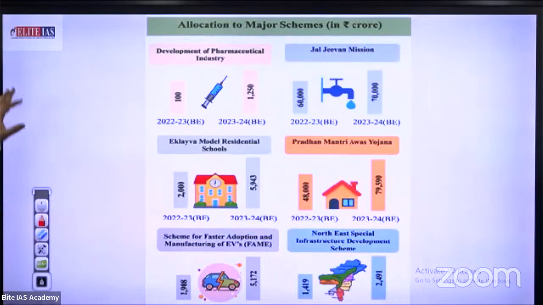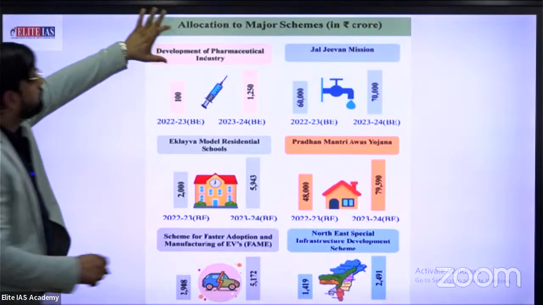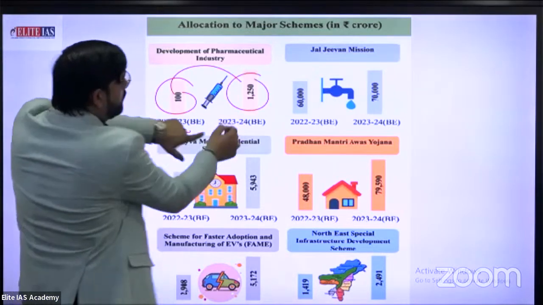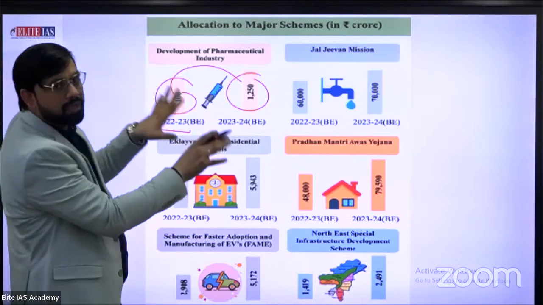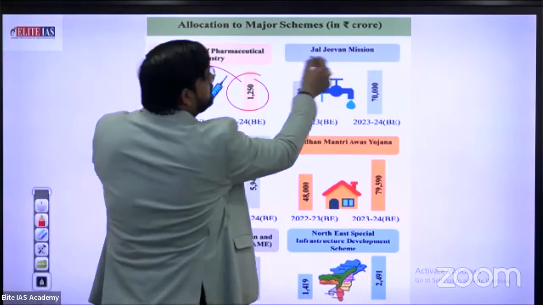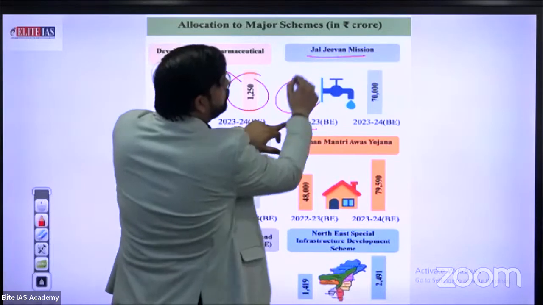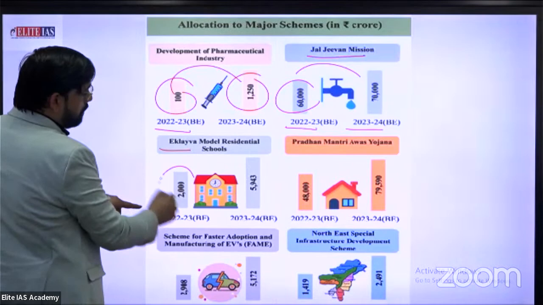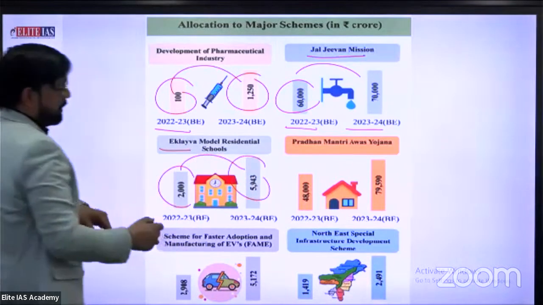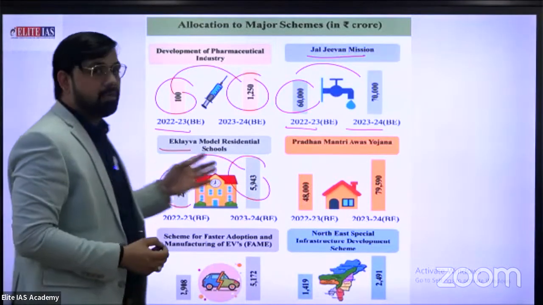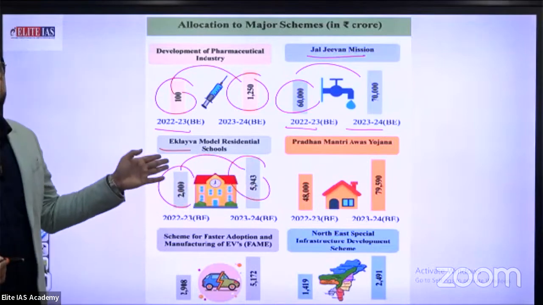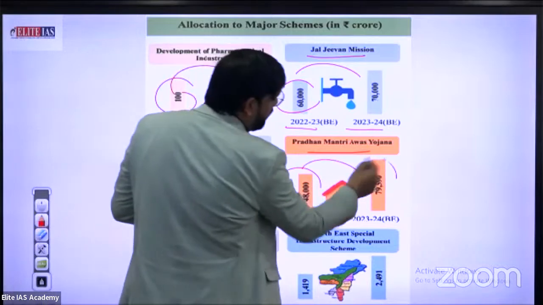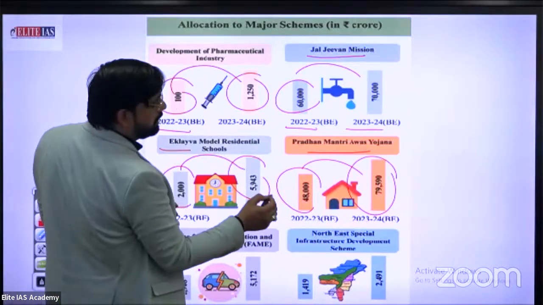Wait, these are also the major schemes. First one is informal critical 22-23, from 100 to 1250. This data is especially based on learning. Jal Jeevan Mission from 20 to 60 to 70 in the upcoming financial year. Eklavya model schools from 2000 to 5943. Pradhan Mantri Awas Yojana, from 48 to 79590.